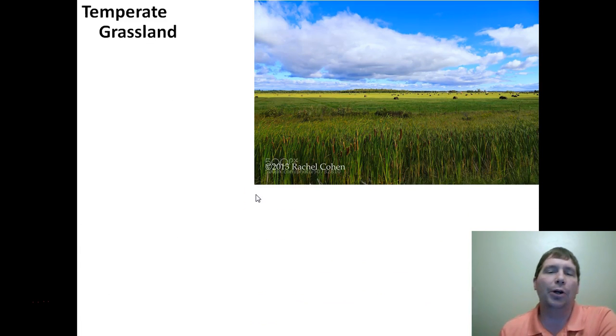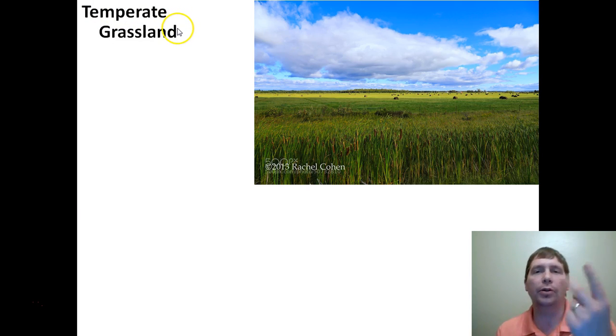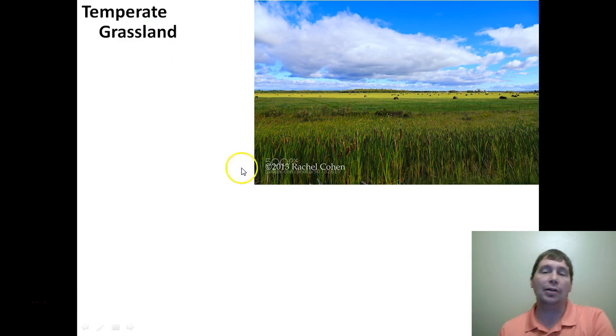The next biome we need to talk about is the temperate grassland. Now, if you ever see the word temperate, that means you have 4 seasons. This is a place that has winter, spring, summer, fall. Tropical, it's summer year-round. It's never cold. It's just summer. You have no seasons going on there. Any place where you see temperate, that's a place that's going to have a winter, a fall, a spring, and a summer. So a temperate grassland, this is what it looks like.